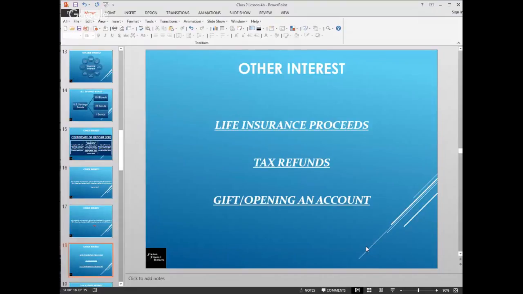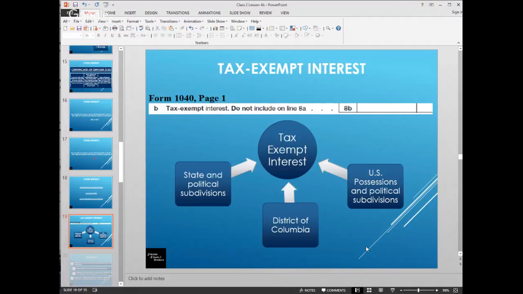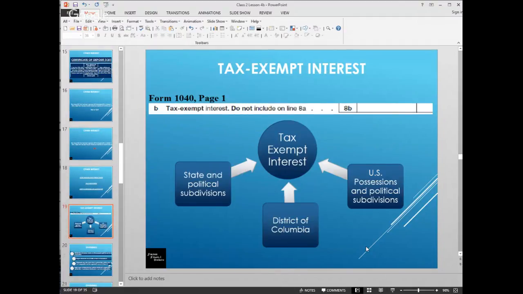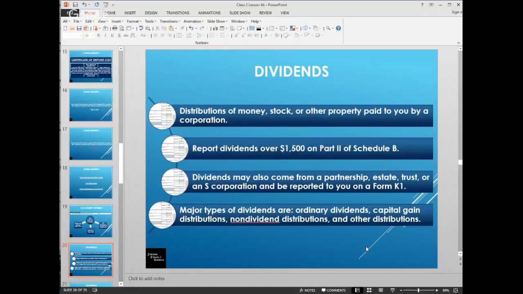Other types of interest we talked about already: the gift opening an account, life insurance proceeds, and tax refunds. There is some interest that is tax exempt. This would include usually bonds that are state and political subdivisions where you're earning interest. That interest would be tax exempt. You would include it in line 8B. So line 8B is for tax exempt interest.